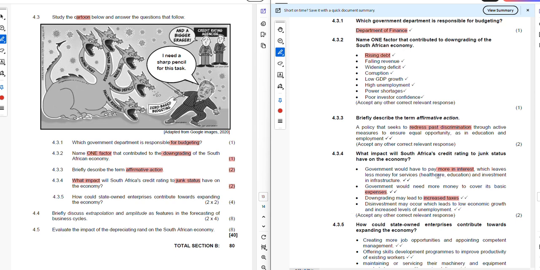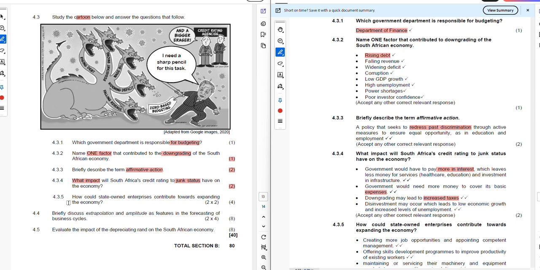If I were you and I wrote this paper, I would just select and say government will pay more interest, which leaves less money available for other services. And I would say investment in infrastructure, healthcare, and education. And just by stating this one point, you would have gotten yourself 2 marks for 4.3.4. Now let's just look at the question that follows.